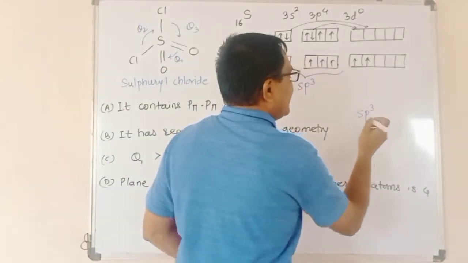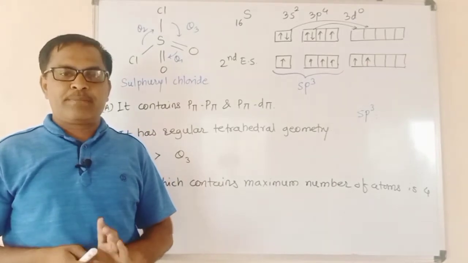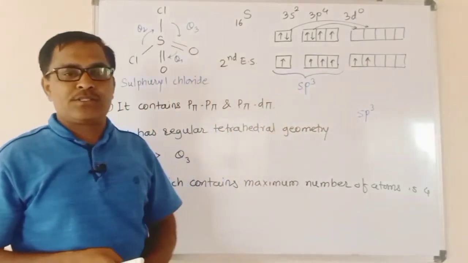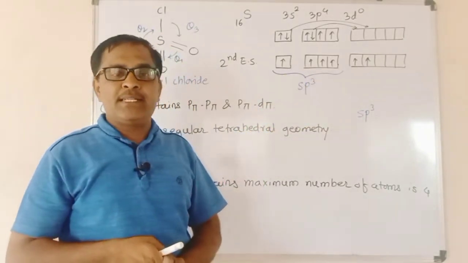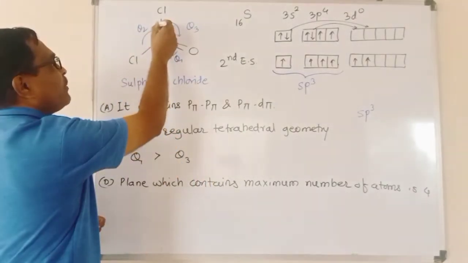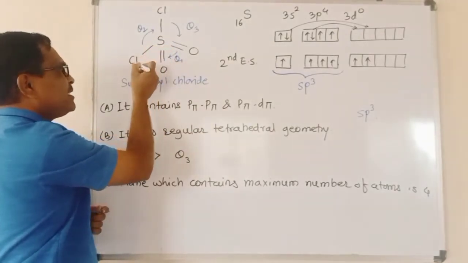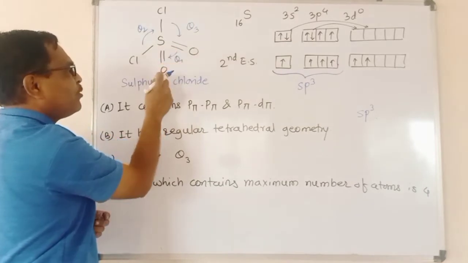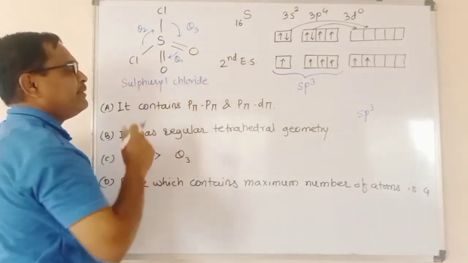As we know, sp3 belongs to tetrahedral geometry, but we must remember what happens with the other electrons. One sp3 hybrid orbital is bonded with this Cl, another sp3 hybrid orbital is bonded with this Cl, the third sp3 orbital forms a single bond with this oxygen, and the fourth sp3 hybrid orbital is bonded with this oxygen.